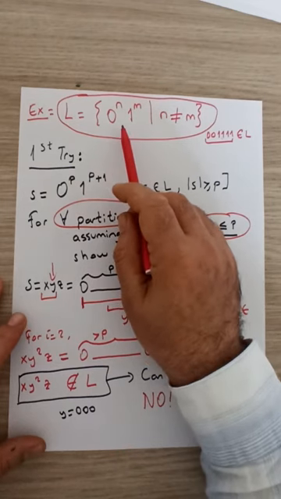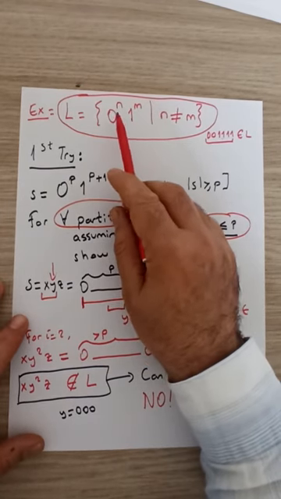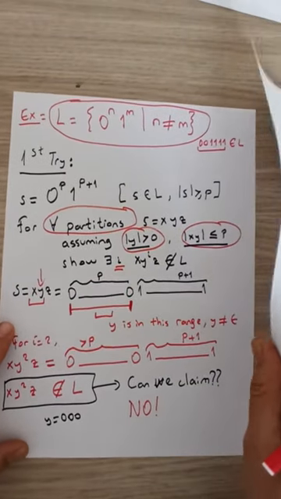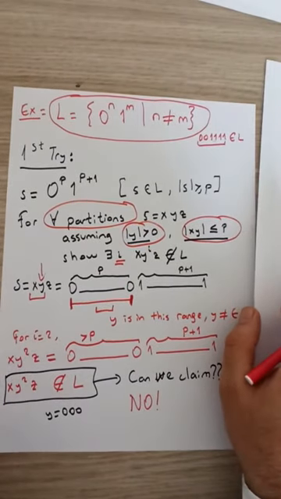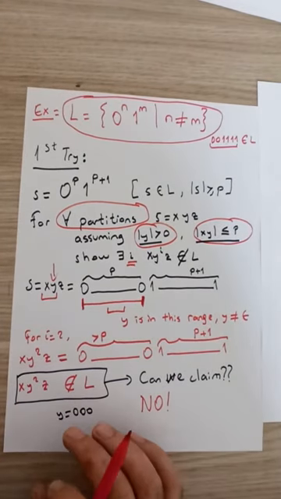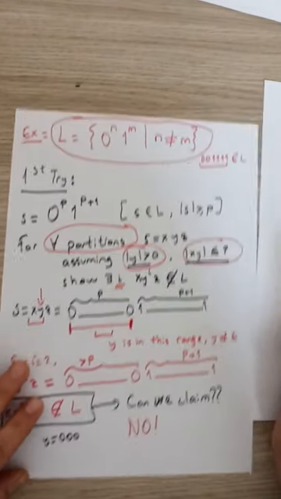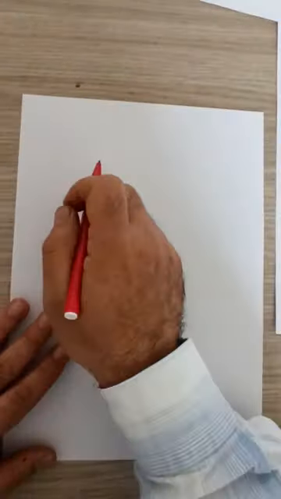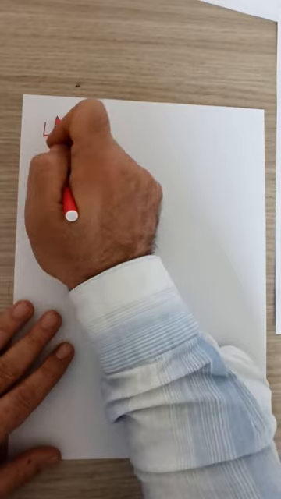How do we construct a related language to this? This one says 0 to the n, 1 to the m such that n is not equal to m. One related language that we have seen that we can easily apply the pumping lemma to is the following. Let's call this L prime.